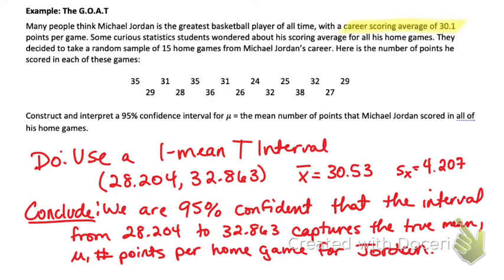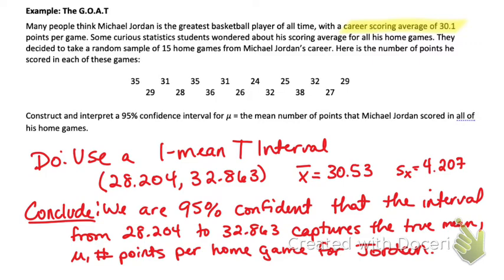Now, let's say Michael Jordan's having a press conference and someone's asking him, "Hey Jordan, when you were playing, did you just totally go crazy at home games and just score 35 points per game?" And he's like, "Yeah, man, I sure did." What would we think?